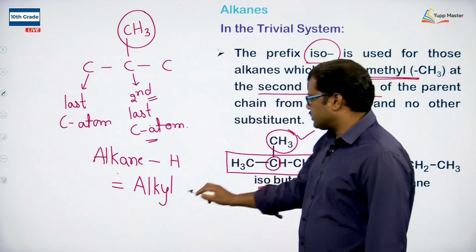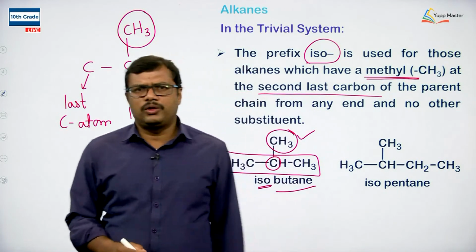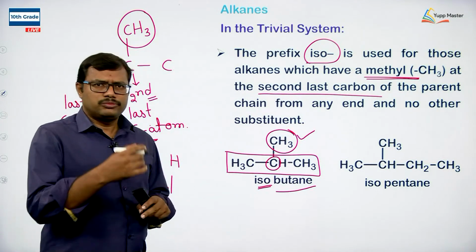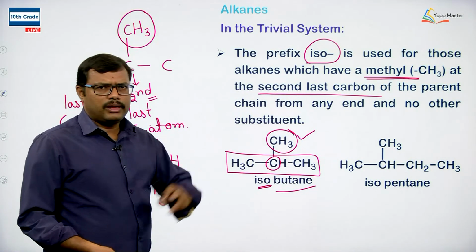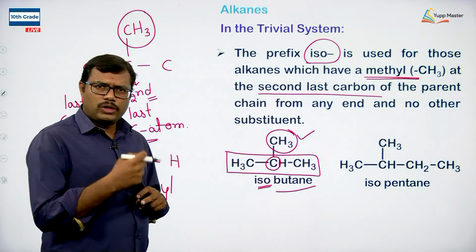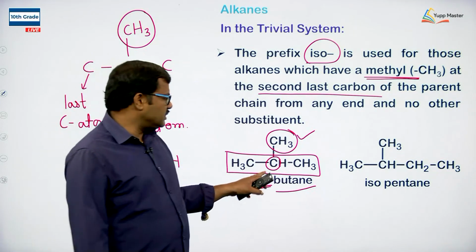So, CH3 is called methyl. On removing one hydrogen, an alkane becomes an alkyl. Methane becomes methyl, ethane becomes ethyl, propane becomes propyl, and butane similarly becomes butyl. We will discuss that also. Okay, right. So it is isobutane.